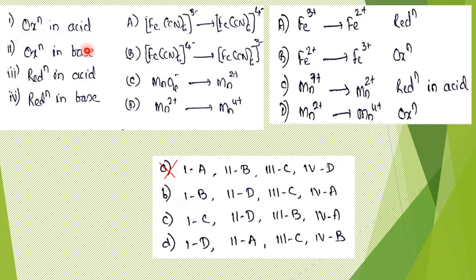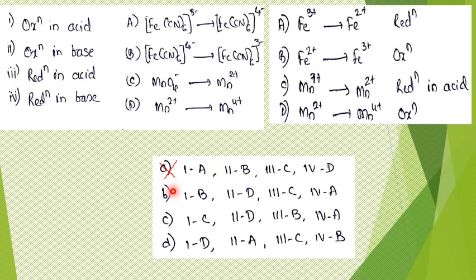Then come to option B. Option B is 1B, oxidation in acid. B is, yeah, oxidation. It's correct. Similarly, it is 2D. So 2 is oxidation in base, and D is also oxidation. What they say is correct. Then the third, reduction in acid, is said to be 3C. So reduction in acid is C, and it matches well with what we have estimated. Then 4 goes with A, reduction in base. So this is also reduction. So for option B, everything is matching well, right? This could be the answer.